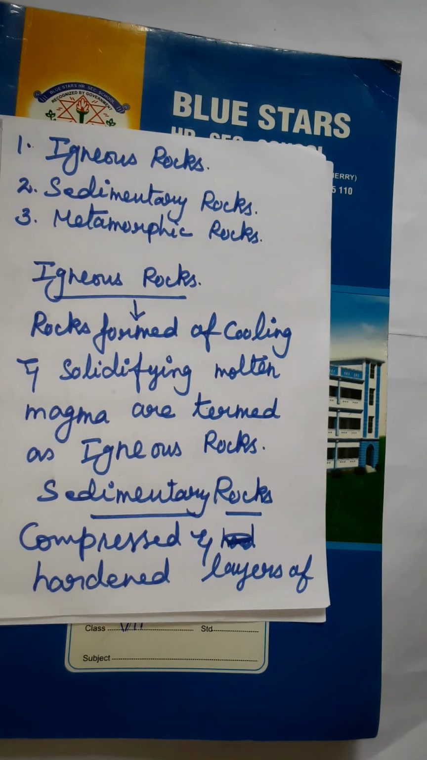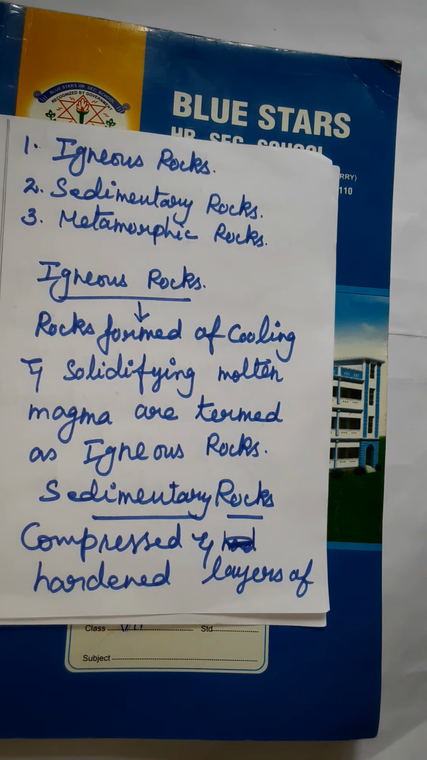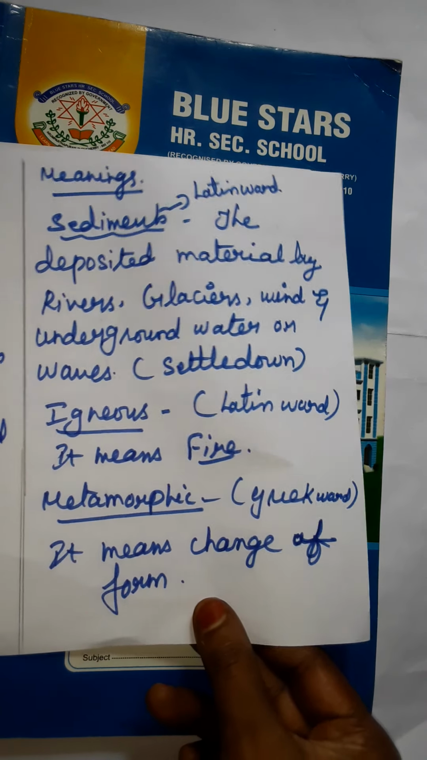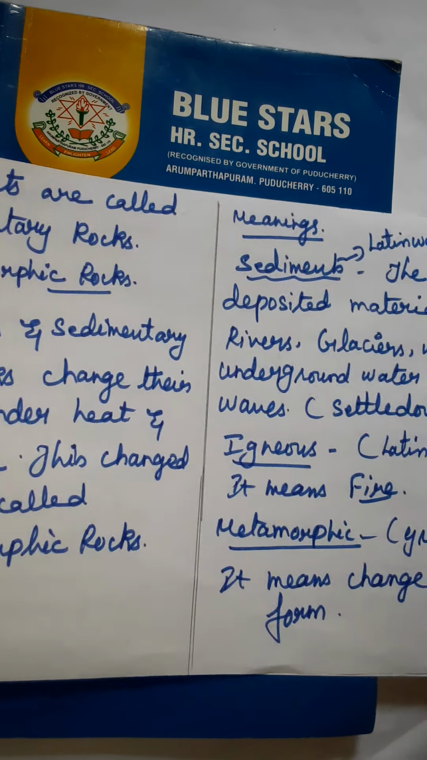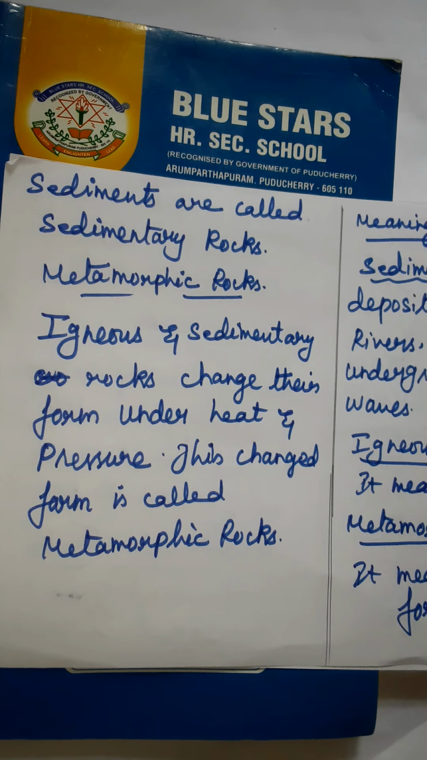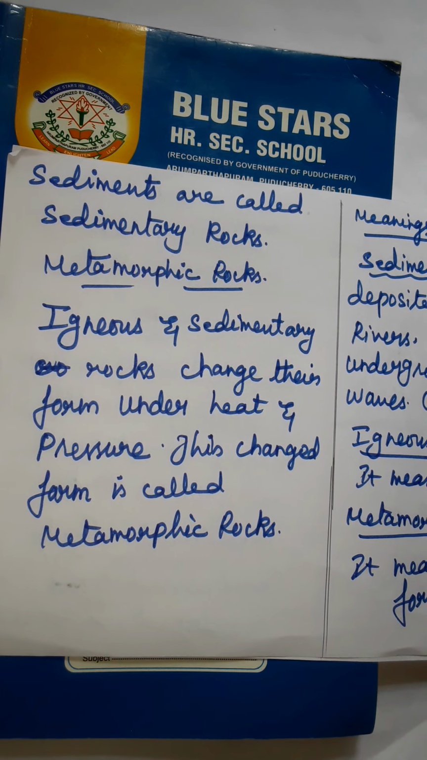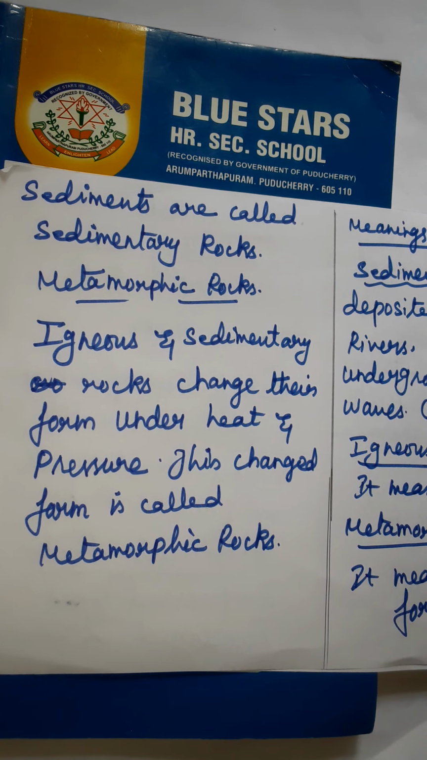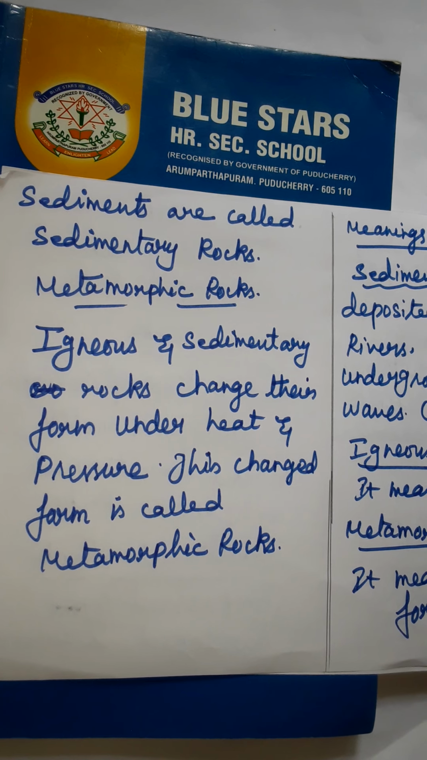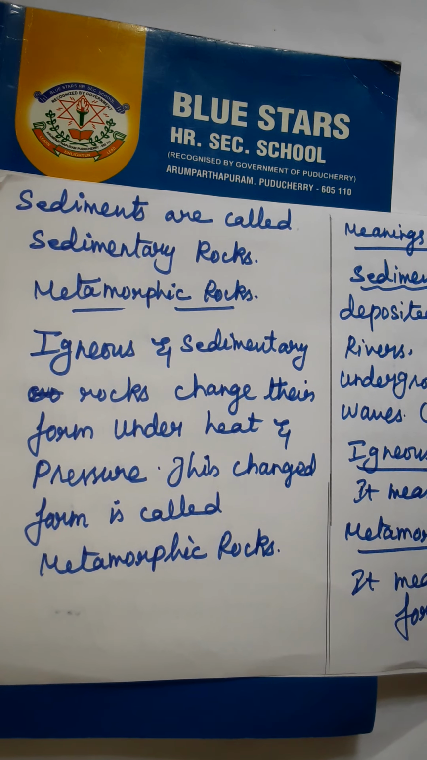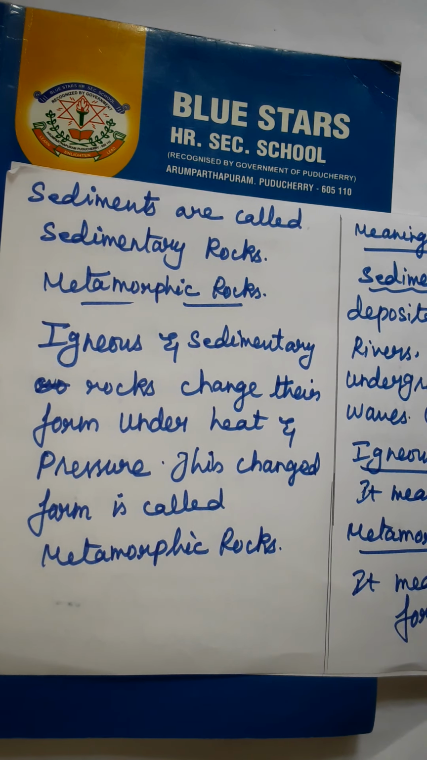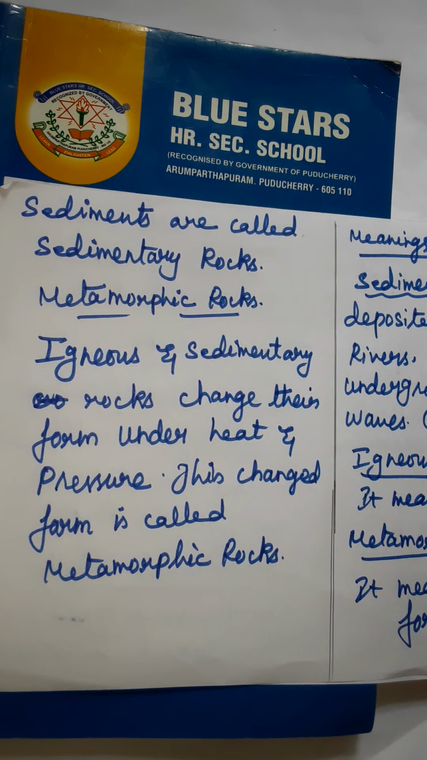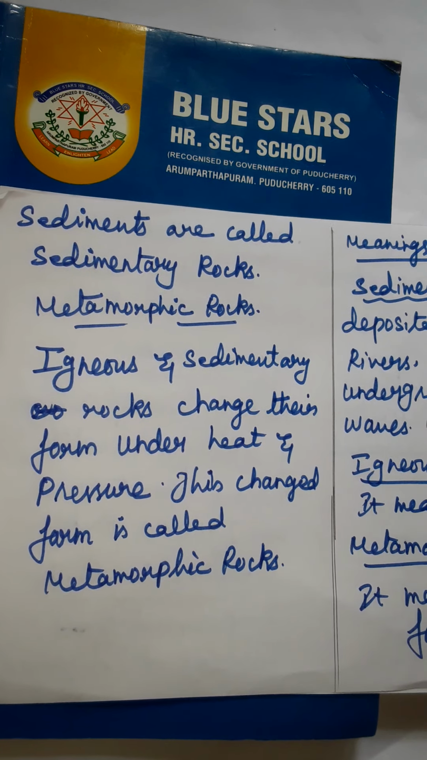Then next part, sedimentary rock. Compressed and hardened layers of sediments are called sedimentary rocks. Then metamorphic rocks. Igneous and sedimentary rocks change their form under heat and pressure. This changed form is called metamorphic rocks.